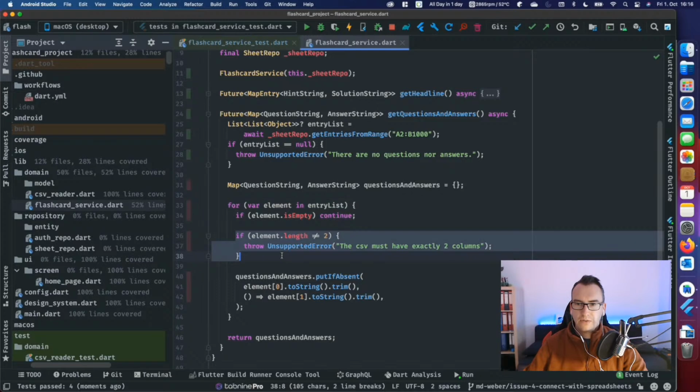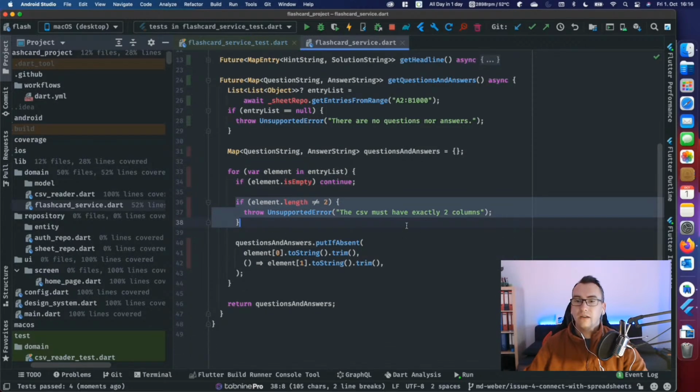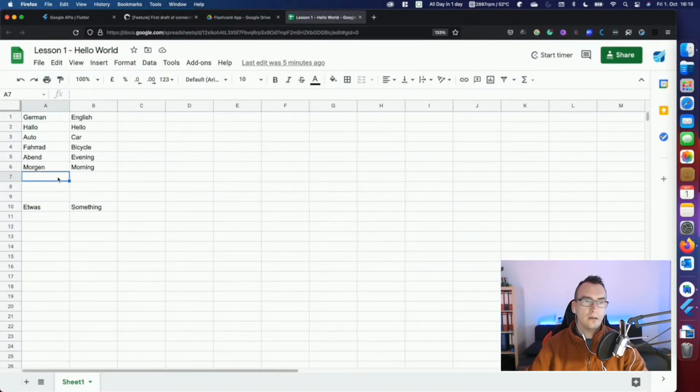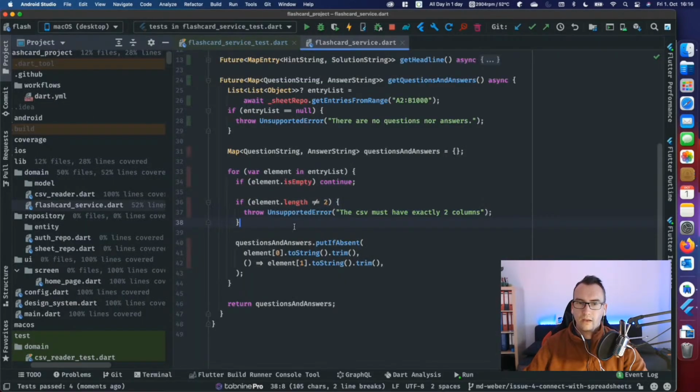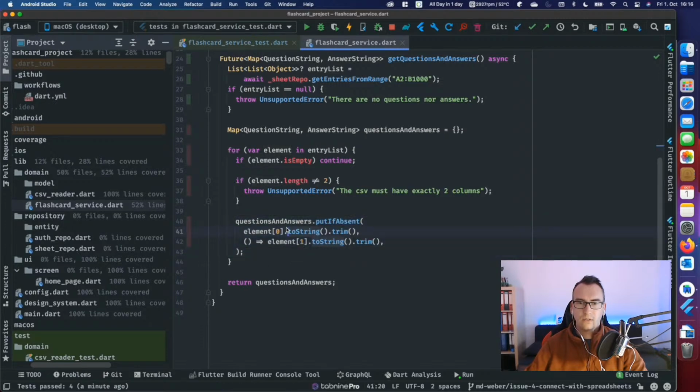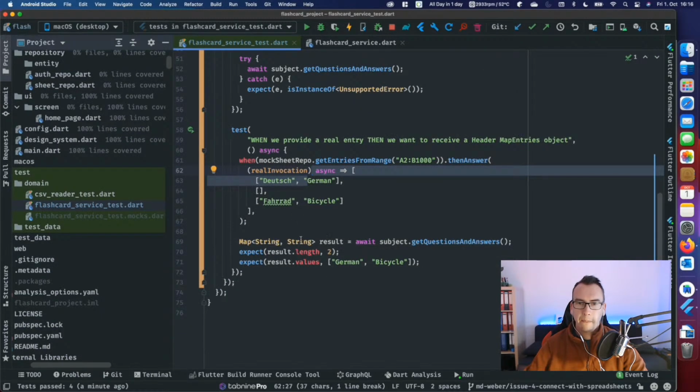We could try to test also this one. So if the columns are unequal to the length of 2, so for example, we would have here only one gut, and we would forget the English translation. We don't throw an error at the moment. But we can try to test that too. And then we have questions and answers, put if absent, and this is also tested with our current run.